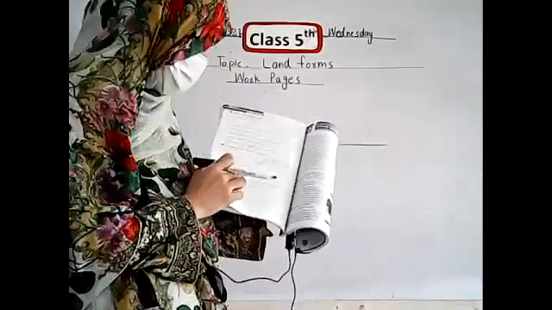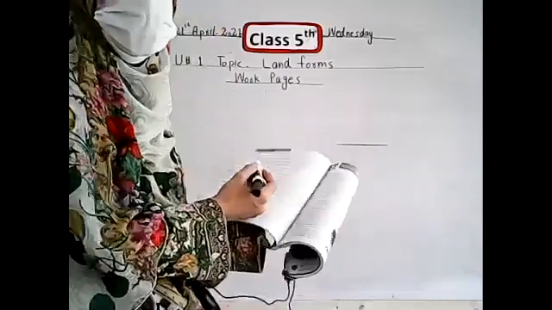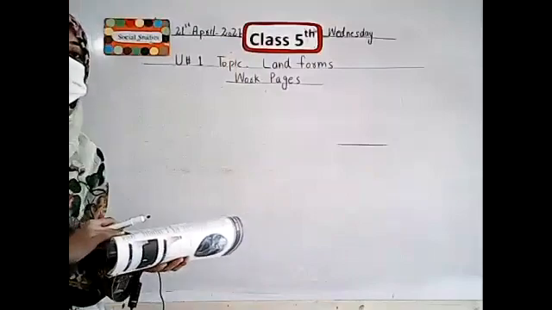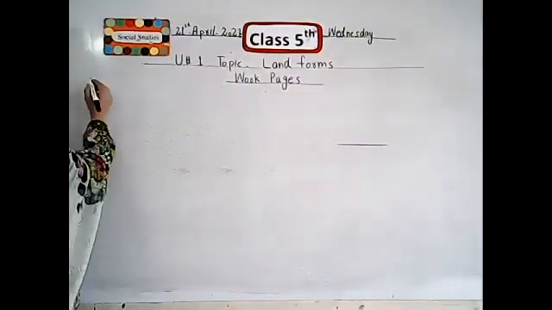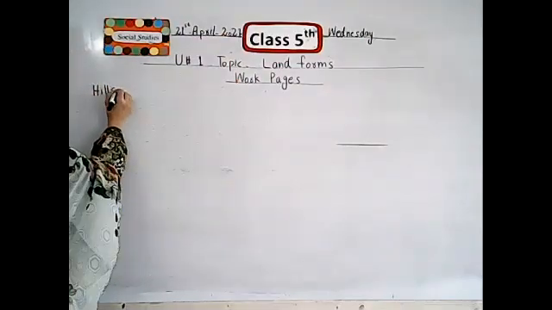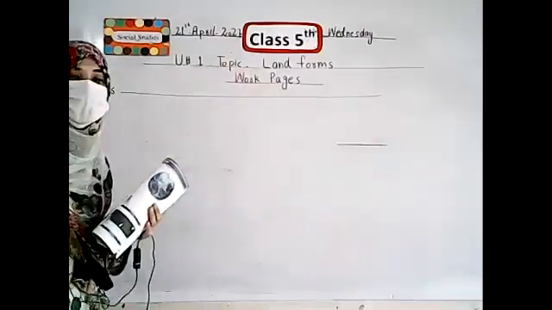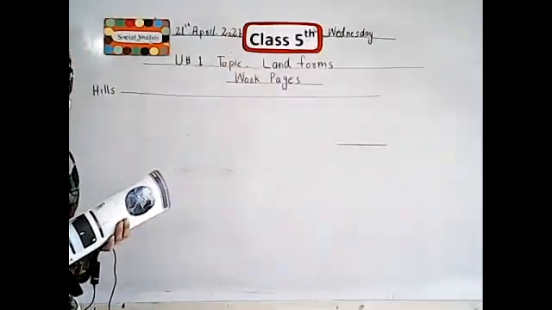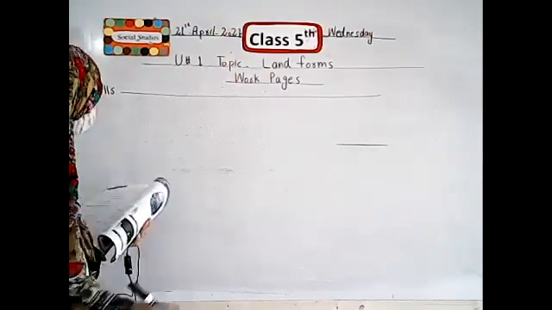You can fill in these: give names of a few landforms in Pakistan. We write the names of a few landforms that we have seen in Pakistan. First one is hills. First, we write the names of hills that are found in Pakistan.